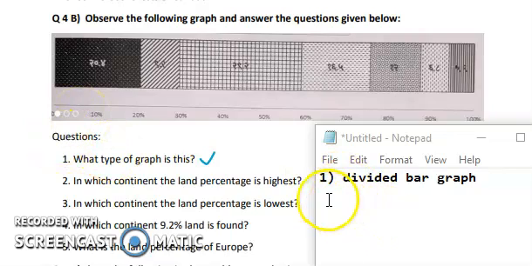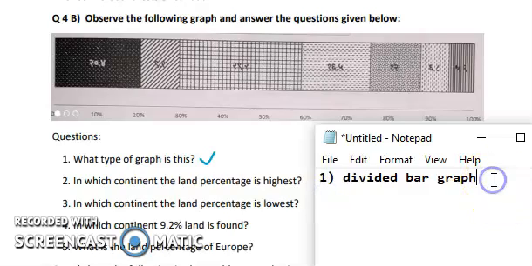You can go through the question bank for the reference of the names. I'll just tell you the answers. The land percentage is highest in the Asia continent. We all know that Asia has the highest percentage of land.